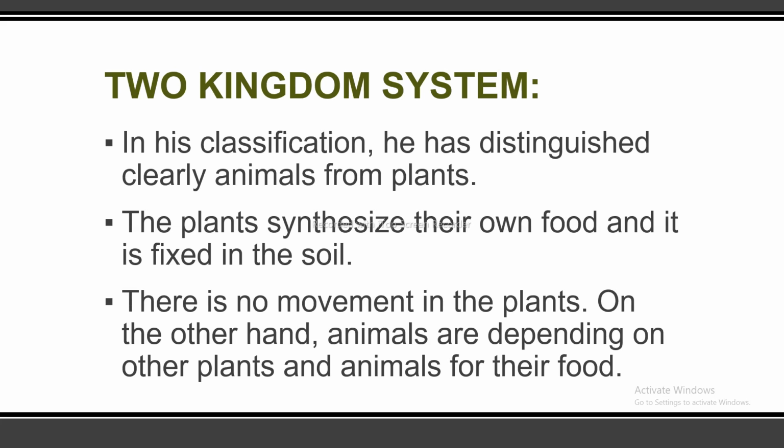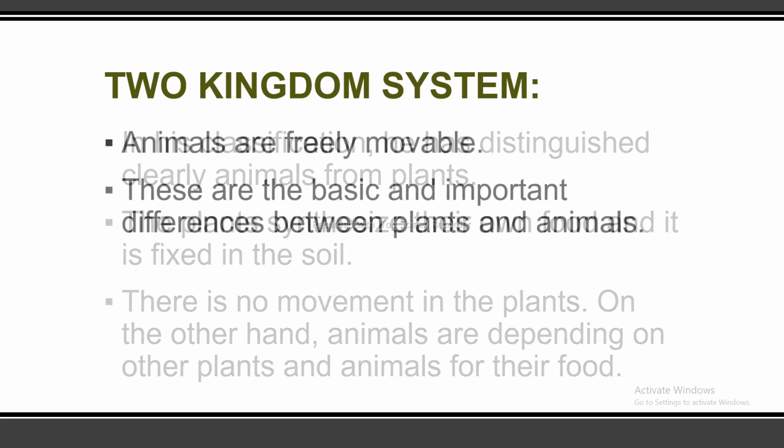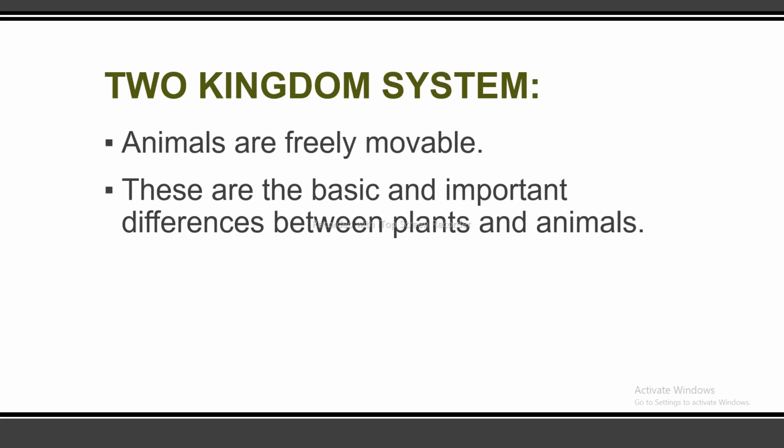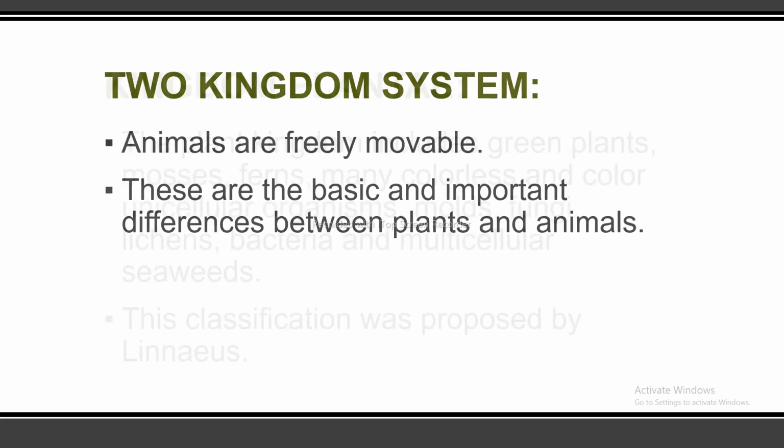The plants synthesize their own food and are fixed in the soil, and there is no movement in the plants. On the other hand, the animals depend on other plants and animals for their food. Animals are freely movable, and these are the basic and important differences between plants and animals.